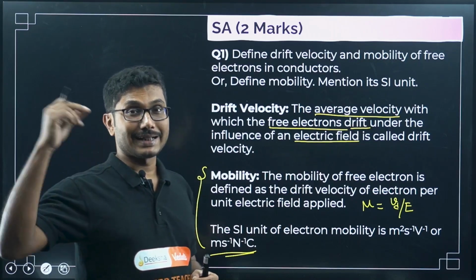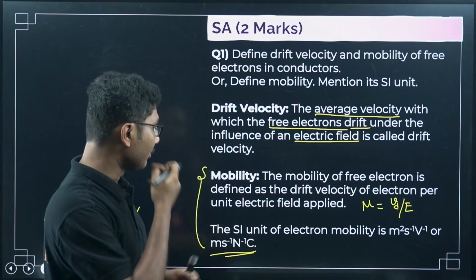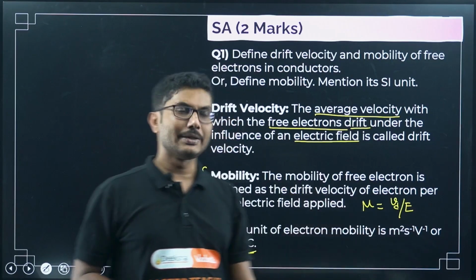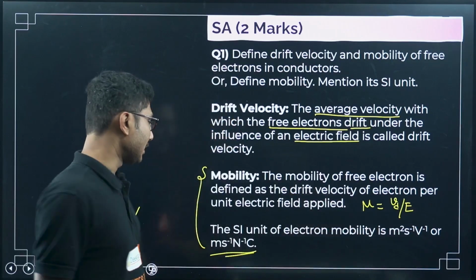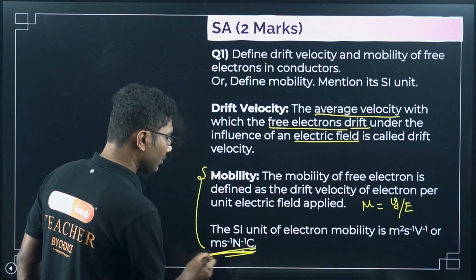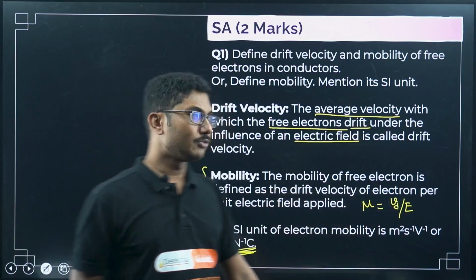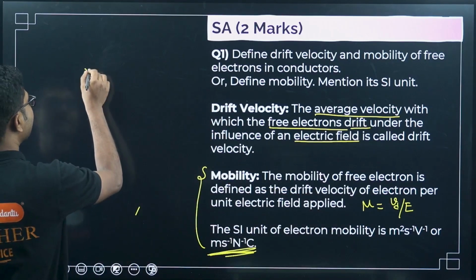Kilogram, meter per second square, etc. So if you break that down and combine it with volt, then you will get this unit. Okay, whatever unit is comfortable. For me, this unit is easy to remember because this is directly coming from the formula. Drift velocity's unit is meter per second,